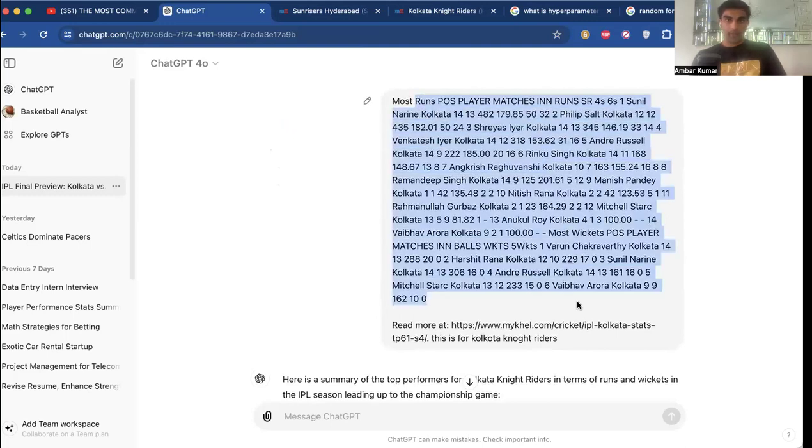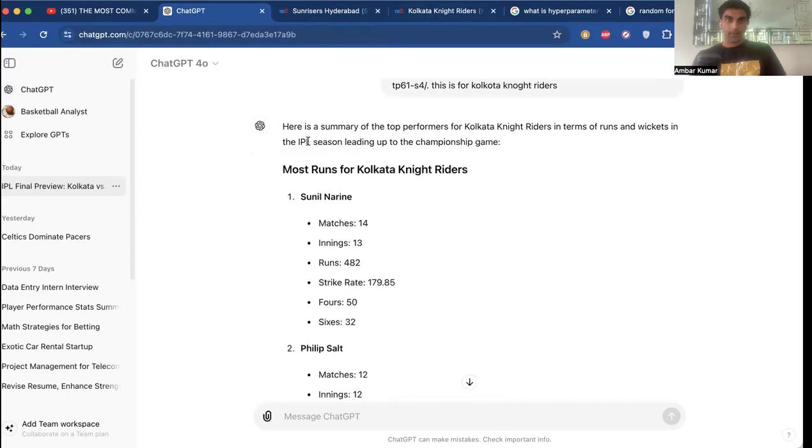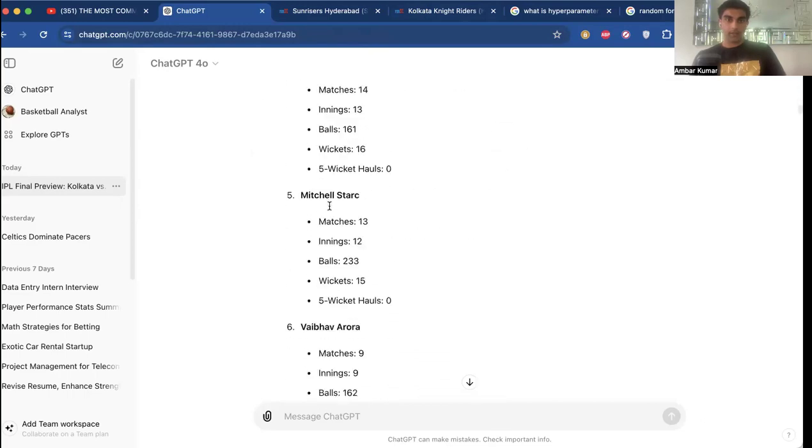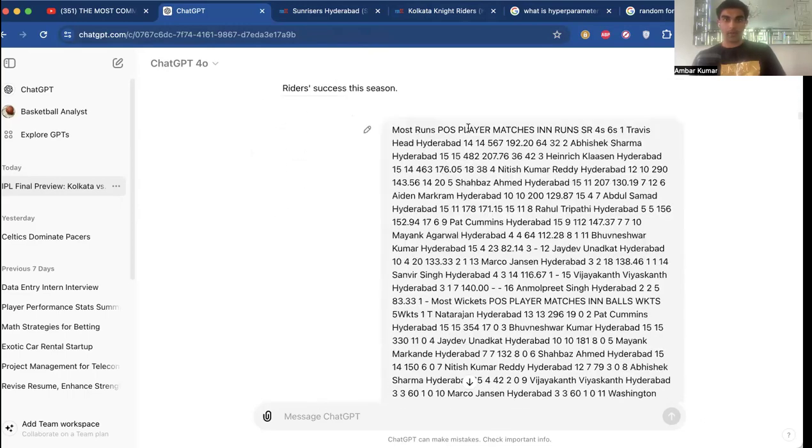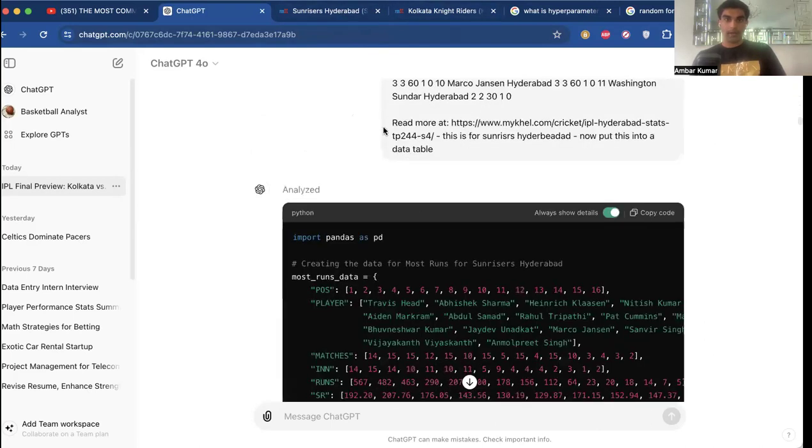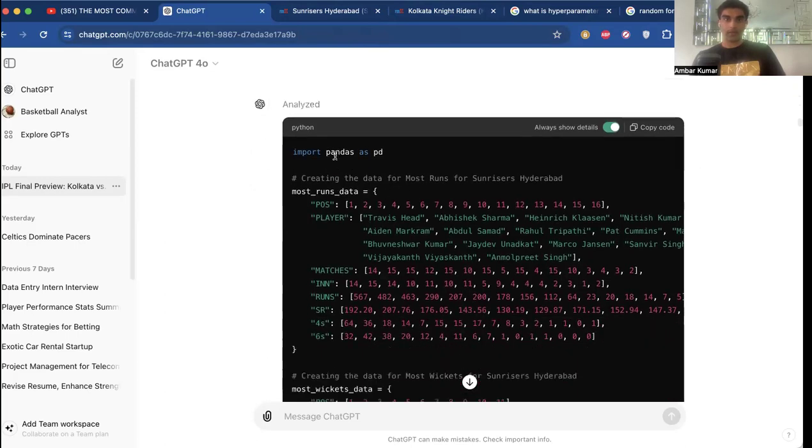So I copied that data from this website over here, put that over here, and it put that into a list of data, but that's not exactly what I wanted. So I copied the second data from Sunrisers Hyderabad from the site I just showed you, and I told it, now put this data into a data table. So it used the pandas module, which we've seen in my other videos, which is really good for large data sets because it can use that in Python to store all the data as a data frame.